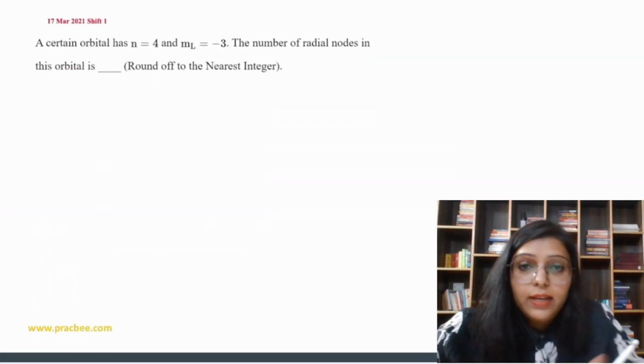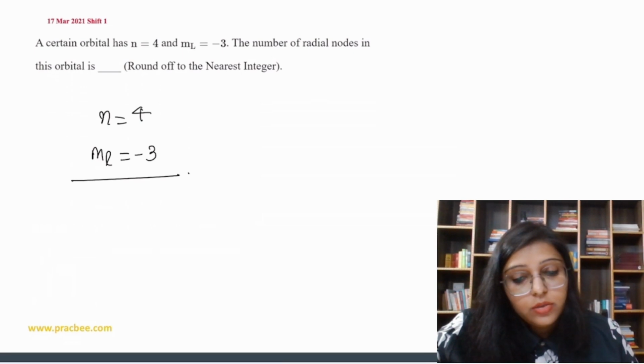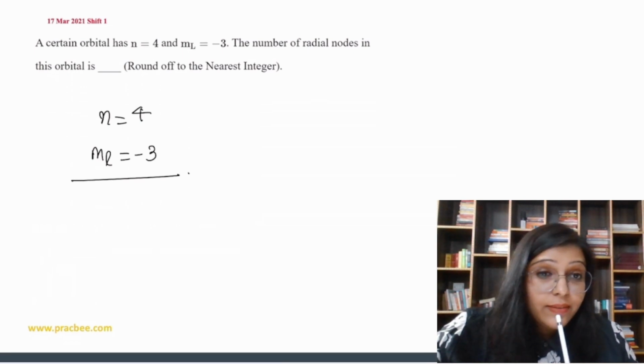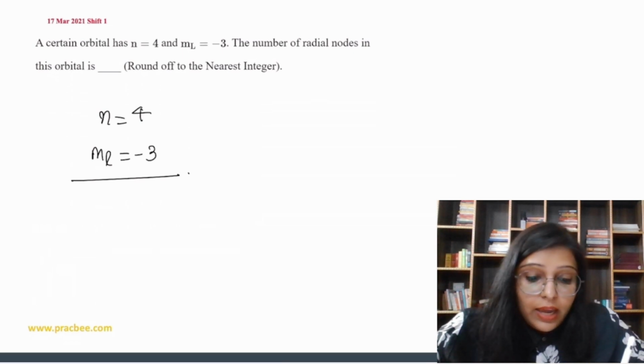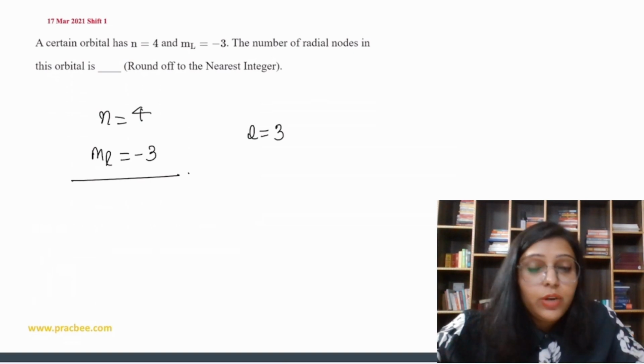A certain orbital has n equal to 4 and ml value minus 3. So what is the number of radial nodes in this orbital? The ml value is minus 3, so we can say that the value of l can be 3. Now the value of n is 4, so the value of l is 0, 1, 2, 3.